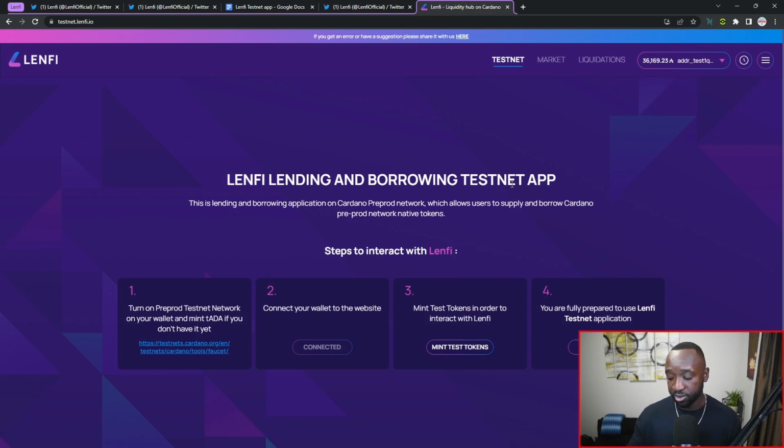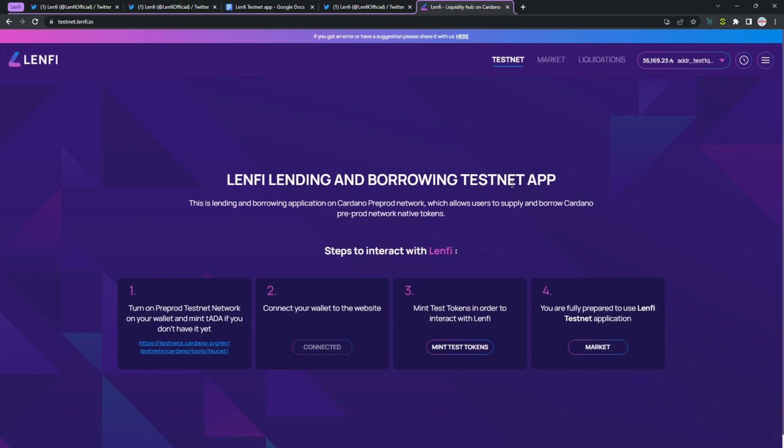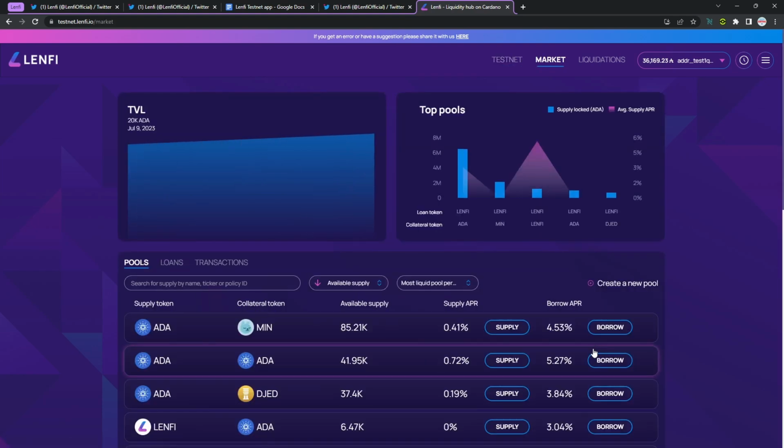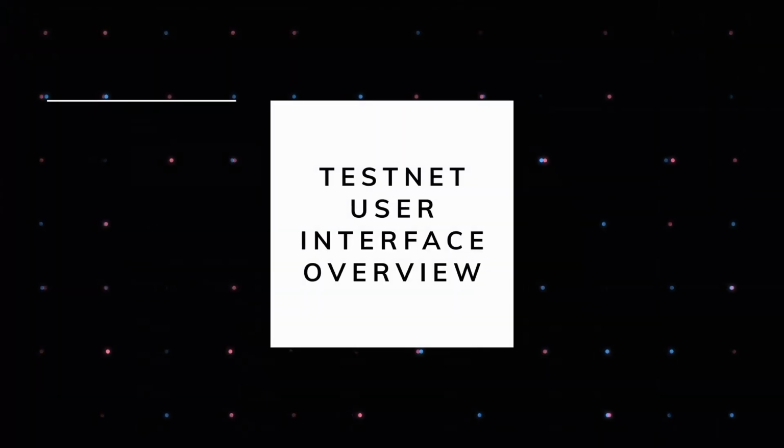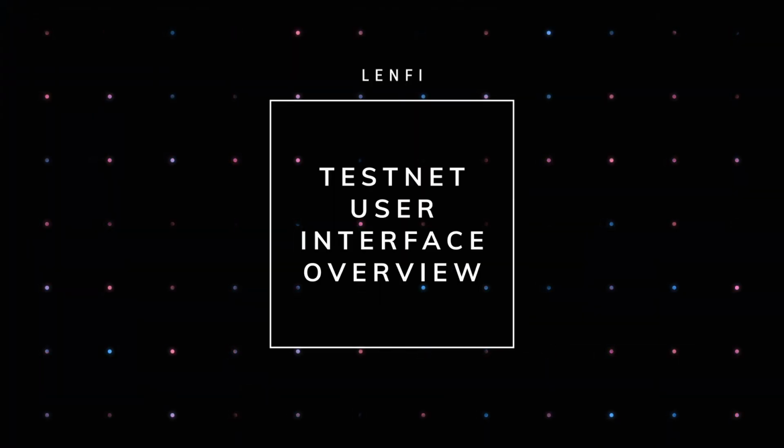But given the fact that I already have these tokens within my wallet, we're going to go ahead and jump straight into the tutorial. So that very last step there on the right-hand side of the screen is basically letting us know that we are ready to go ahead and begin testing, and we can head over to the marketplace in order to begin viewing the Lenfi testnet. So I'm going to click on market. And by default, I'm redirected to the front page of the markets.